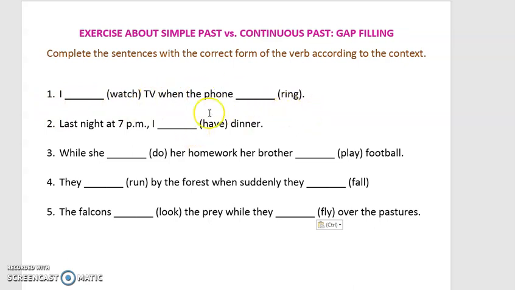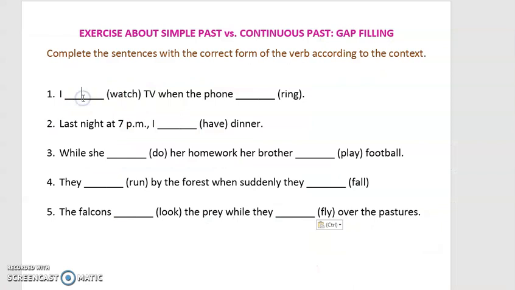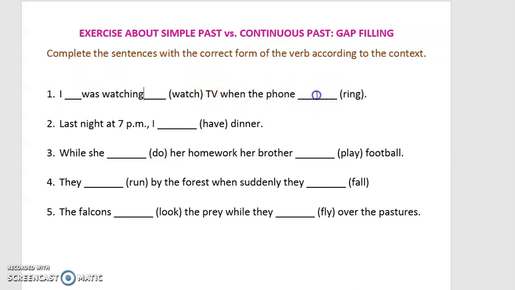So if we remember the last tip, we said that when we use when in the middle, let's remember again, the first part is continuous past and then simple past. So we come back. It is I was watching TV when the phone rang. Estaba viendo televisión cuando el teléfono sonó. Okay, done.